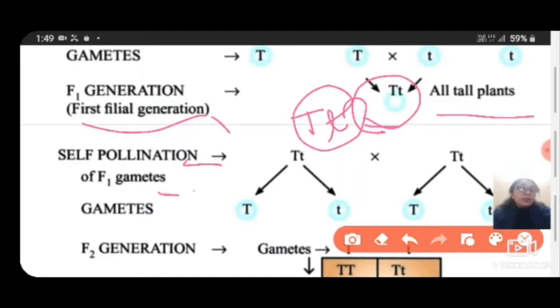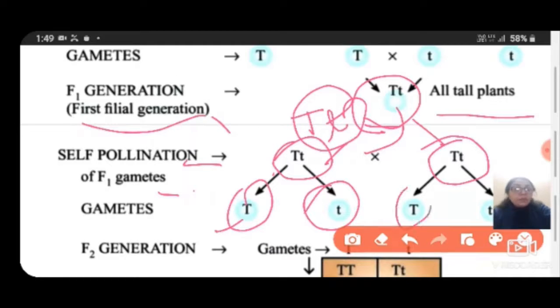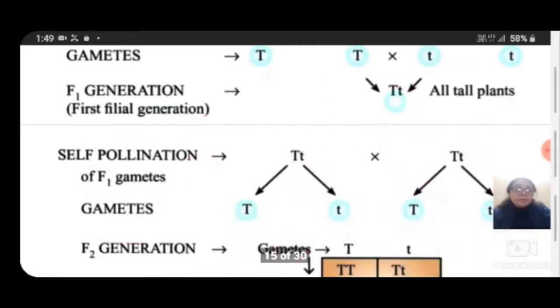So here he crossed capital T small t with capital T small t, both plants taken from the F1 generation. He made the gametes, and we can separate them: capital T, small t, capital T and small t.